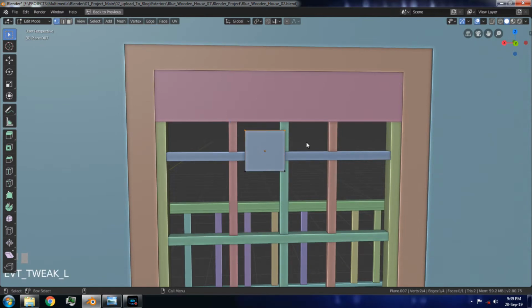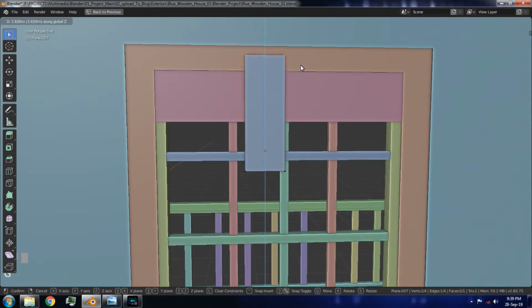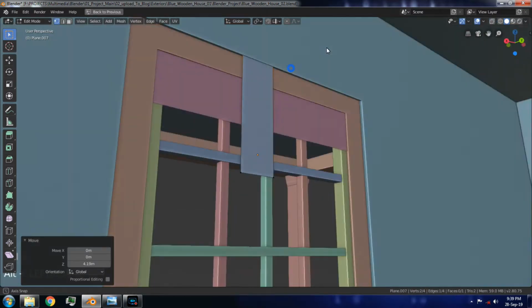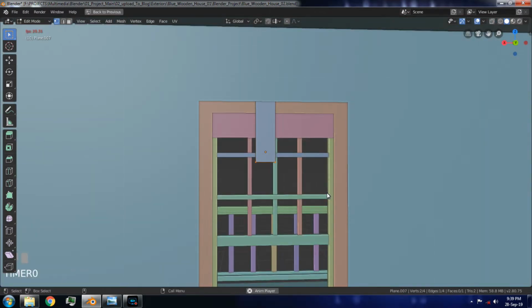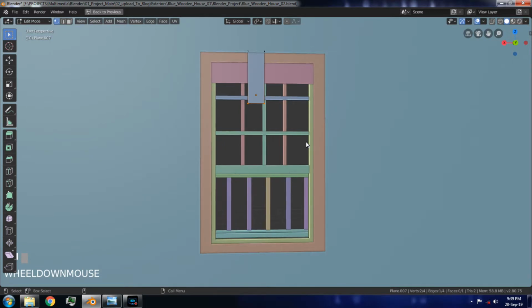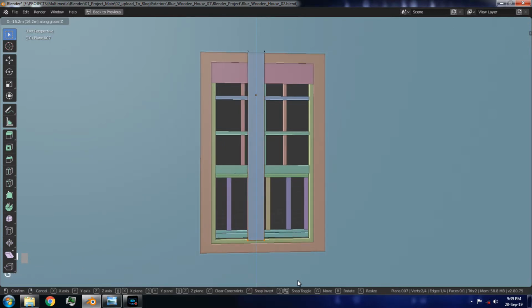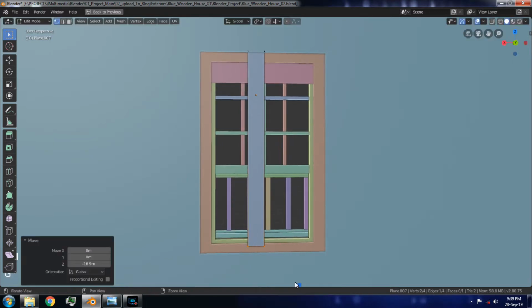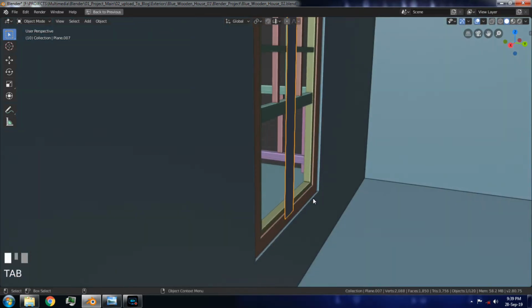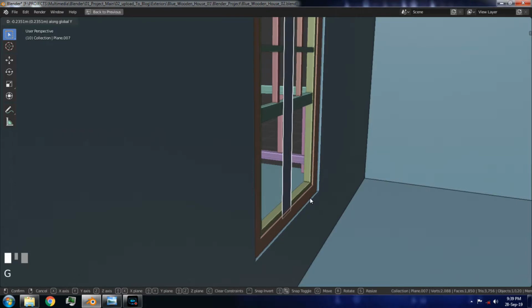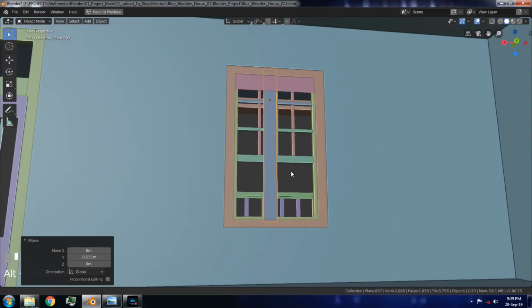Go to the Edit mode, select these two vertices, and move it upwards along the Z-axis. Now, select these two bottom vertices, and move it downwards along the Z-axis. Go to the Object mode, and then position this object properly like this.